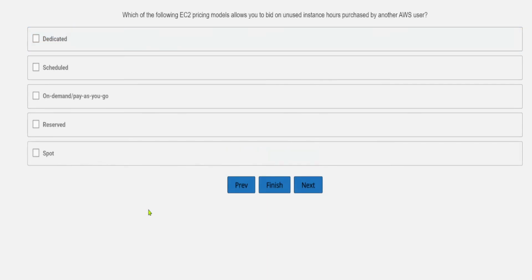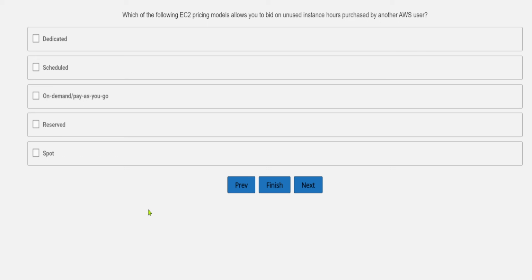Alright, which of the following EC2 instance pricing models allows you to bid on unused instance hours? Okay, so this is the most important question, where they are asking which pricing model allows you to bid on the unused one, unused instances purchased by another AWS customer.